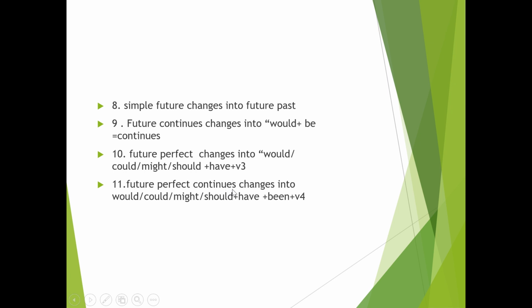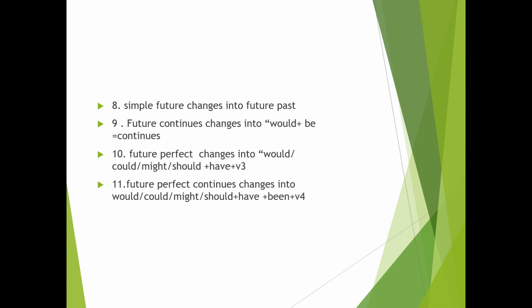यसरी change हुन्छ. Future perfect continuous changes into would, could, might, should, have, been, and then ing. यसरी change हुन्छ. This is the rule. But first you must know the tense. Tense चाहिँ थाहा भएन भने change गर्न जानिदैन. So tense चाहिँ पछि म post गर्छु.